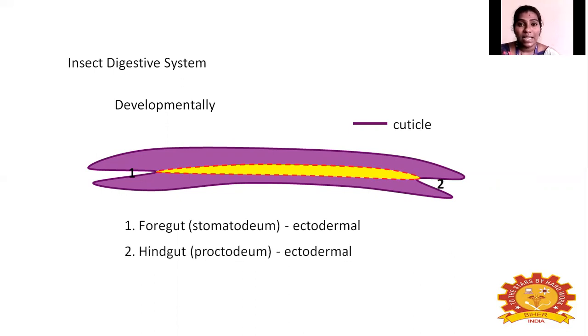Next one, the hindgut, that is the last or posterior part of the digestive system. This is also ectodermal. Why? Because it ends in the anus. The anus is a posterior part of an insect. So this is ectodermal, and the hindgut is also called the proctodeum. And then the middle part is called the midgut. It is endodermal in origin. It is also called the mesenteron. So foregut and hindgut are ectodermal. Midgut is endodermal. Foregut is also called stomodeum, hindgut is also called proctodeum, and midgut is also called mesenteron.